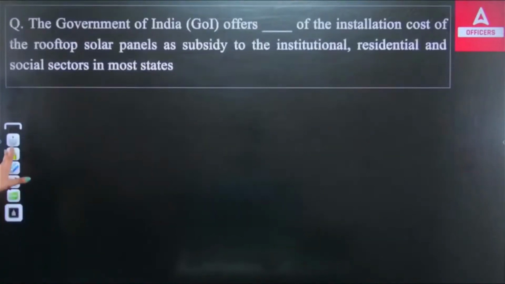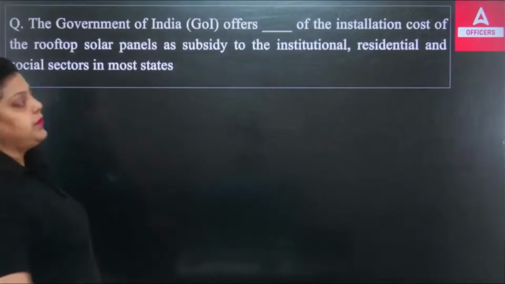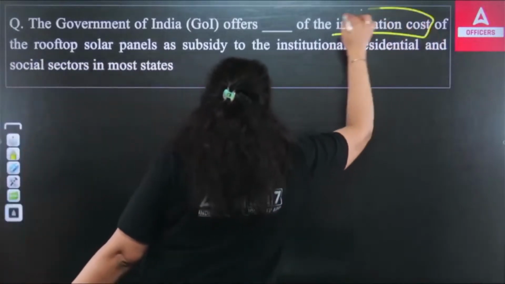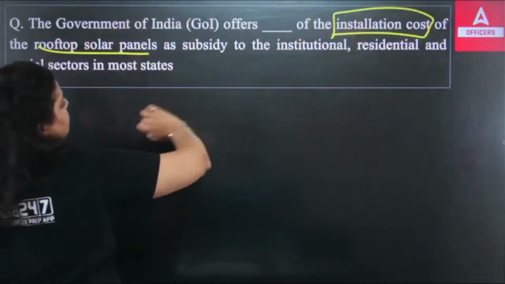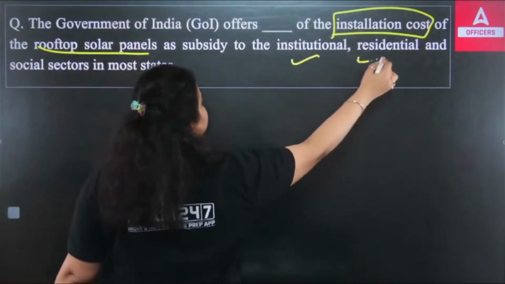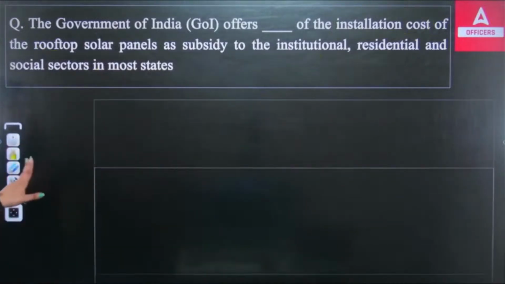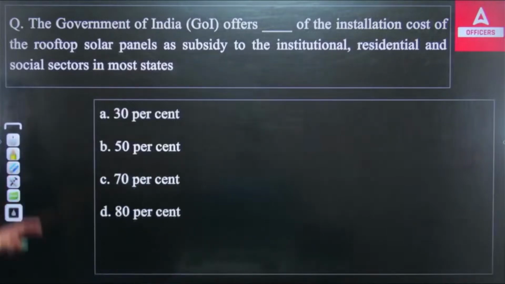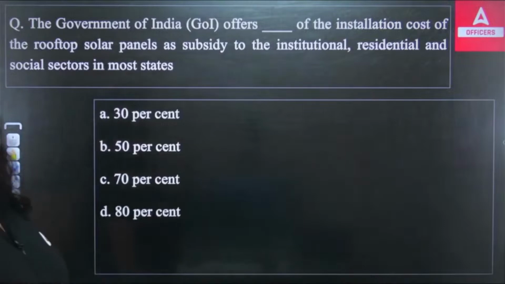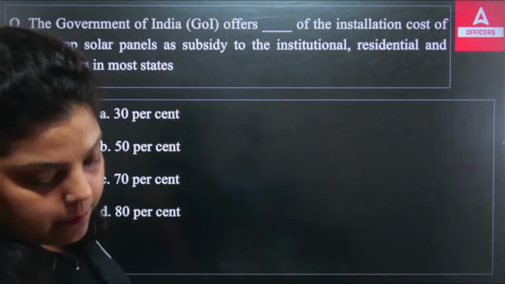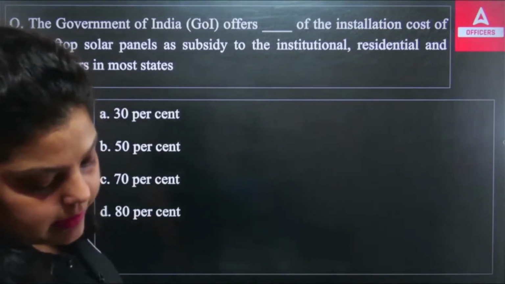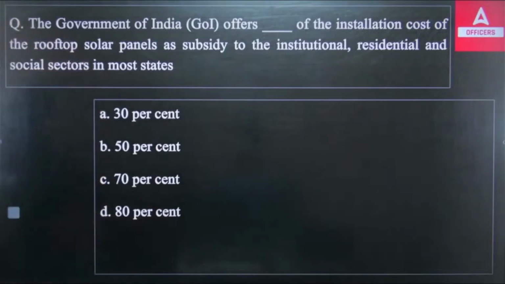Okay, next question. The Government of India offers blank percent of the installation cost of rooftop solar panels as subsidy to institutions, residentials and social sectors in most states. So which of the following is correct? How much percentage will the Government of India bear on the installation cost of rooftop solar panels? 30, 50, 70 or 80.